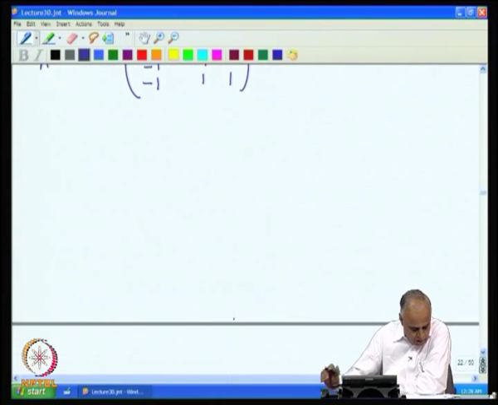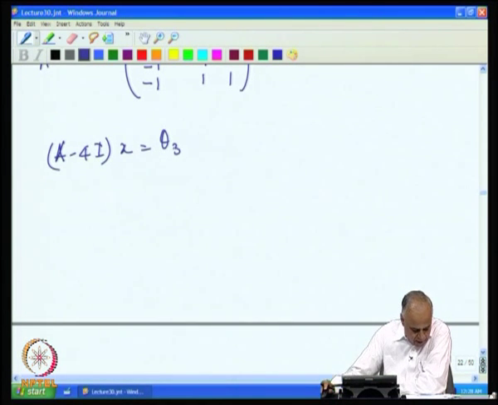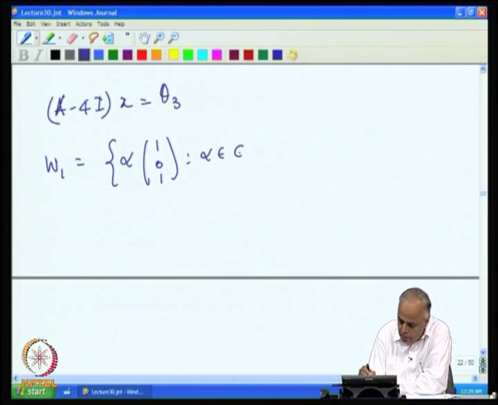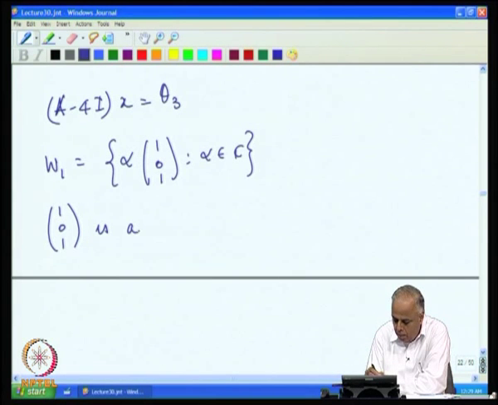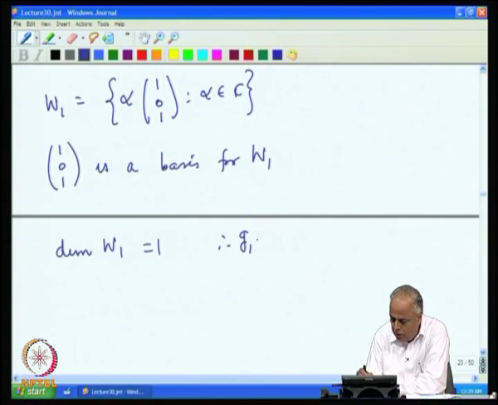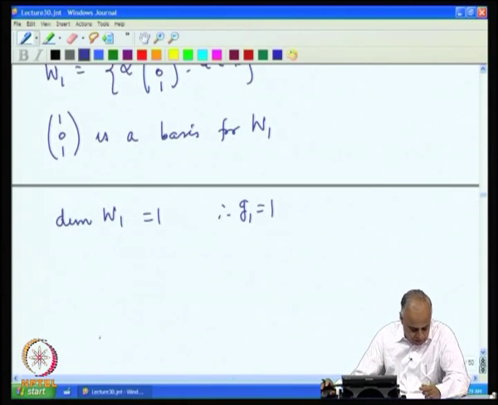If we now solve the system A minus 4 I x equal to theta 3, we find that W 1 consists of all vectors of the form, and therefore (1, 0, 1) is a basis for W 1, and therefore the dimension of W 1 is 1 and G 1 is 1. The geometric multiplicity is the dimension of W 1 and therefore it is equal to 1.